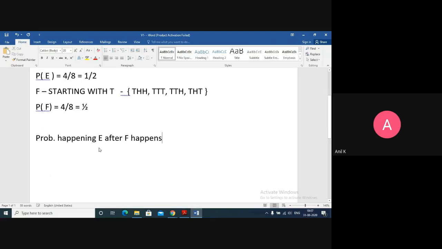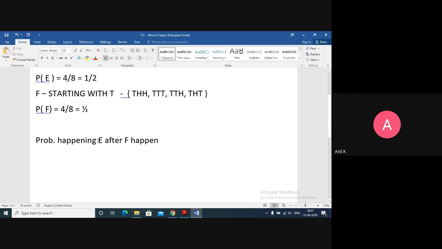What do you mean by this? E should happen, but before the happening of event E, F has already happened. So if F has already happened, what is the probability of happening E?